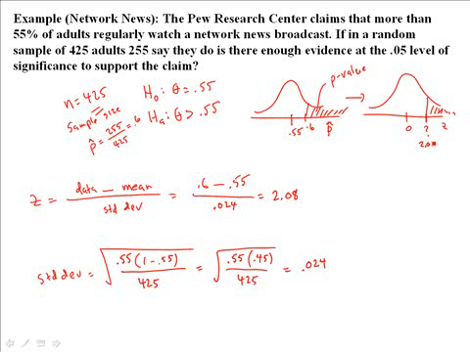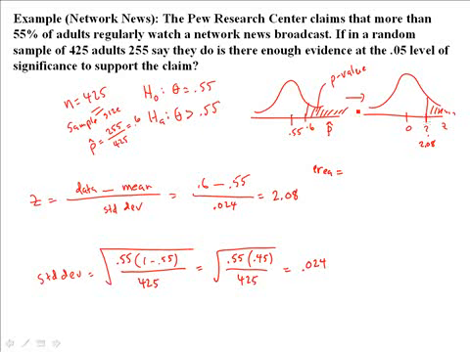Now wait a minute. Before you look it up in the table, let's figure out what we're looking up in the table. I'm trying to find the area to the right of that z-value, right? Right. So if I'm trying to find the area to the right of that z-value, how do I get that? I know the table gives me which area? The table gives you the z-score. No, it gives you the area based on the z-score.